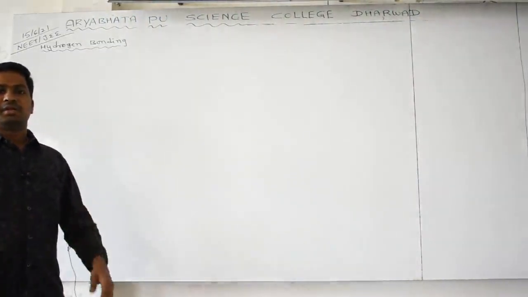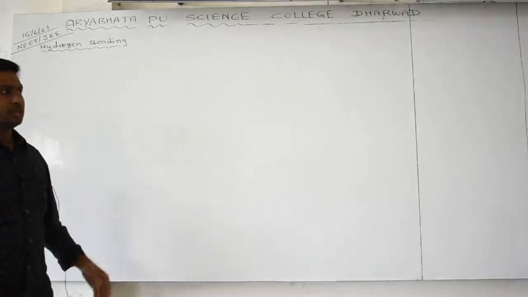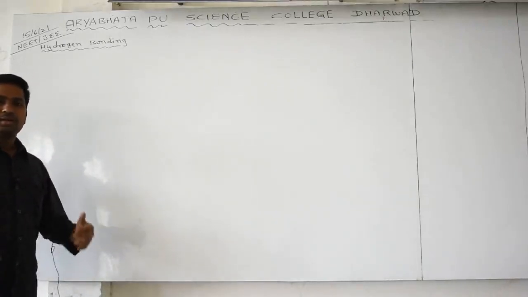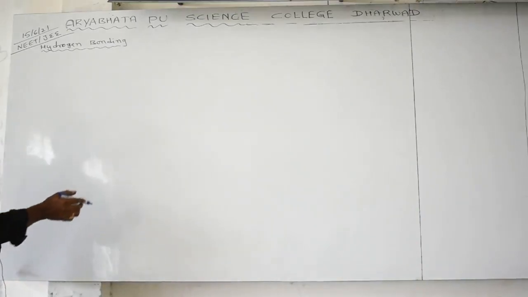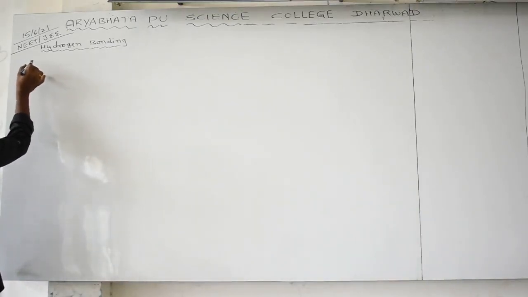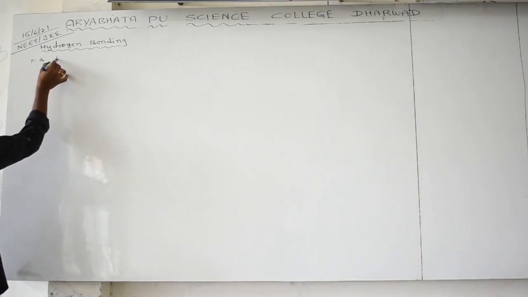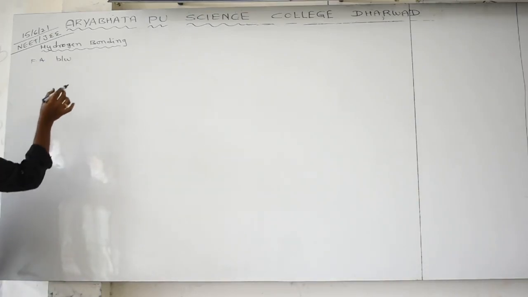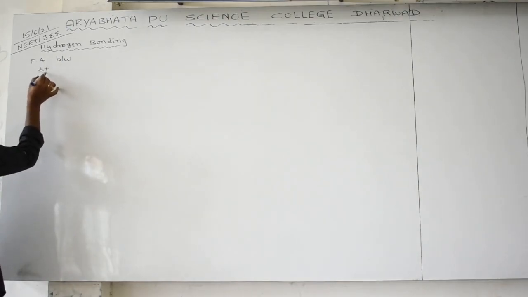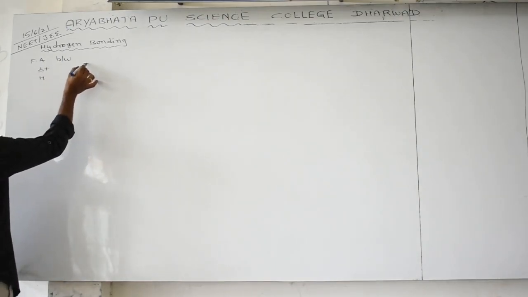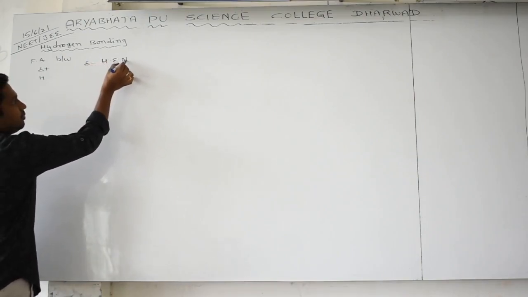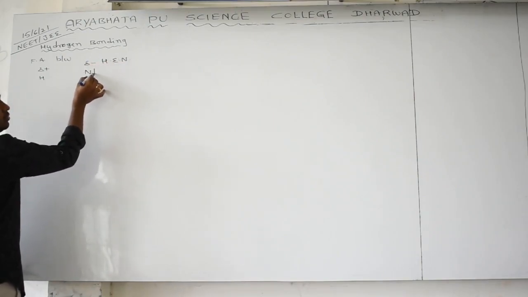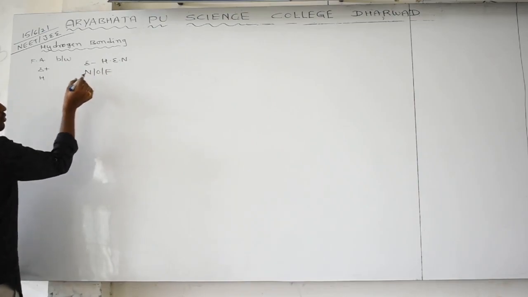We are discussing the remaining concept in chemical bonding, which is hydrogen bonding. What is the meaning of hydrogen bonding, what are the applications, everything we will discuss. A hydrogen bond is a force of attraction between a positively charged hydrogen atom and a negatively charged, highly electronegative element like nitrogen, oxygen or fluorine.